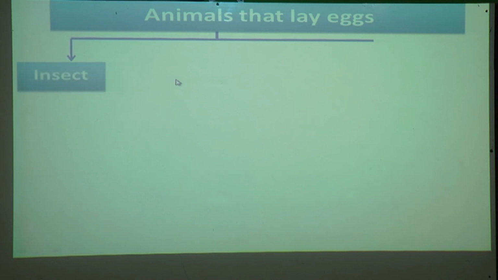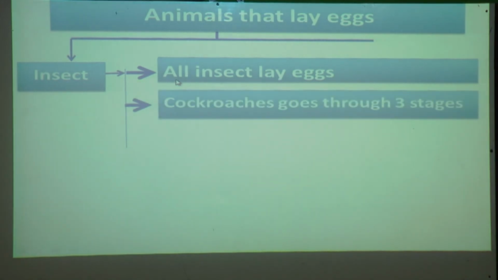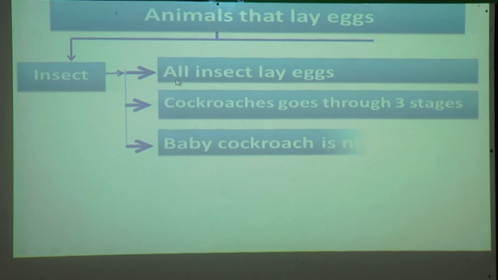Now we'll see animals that lay eggs. That means we will see about the insects. All insects lay eggs. Cockroaches undergo 3 stages. Baby cockroach is called nymph. Means the life cycle has 3 stages.